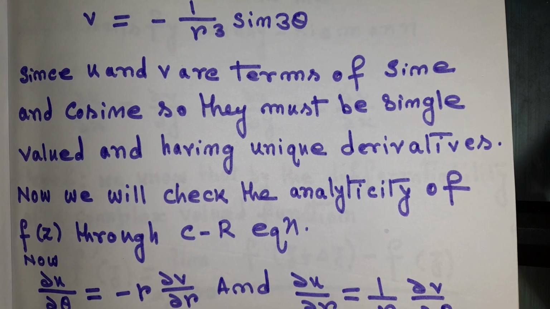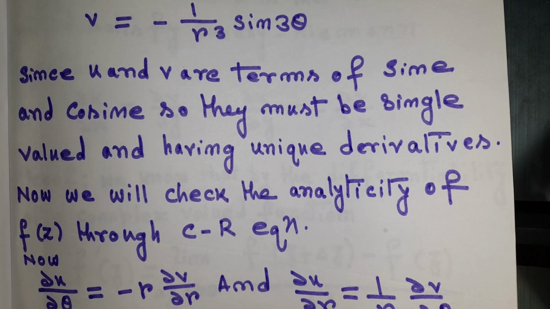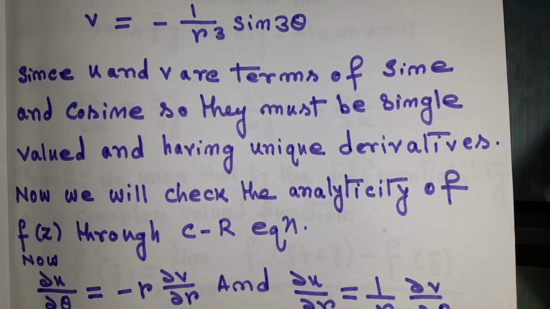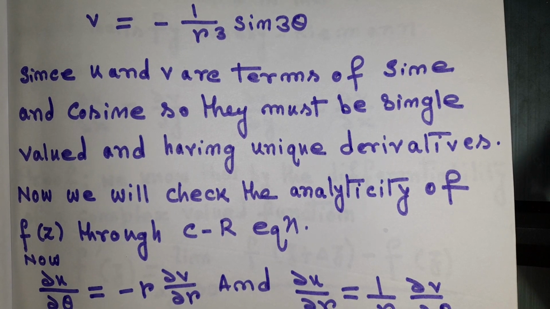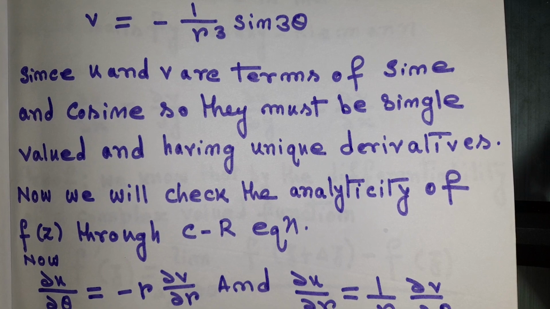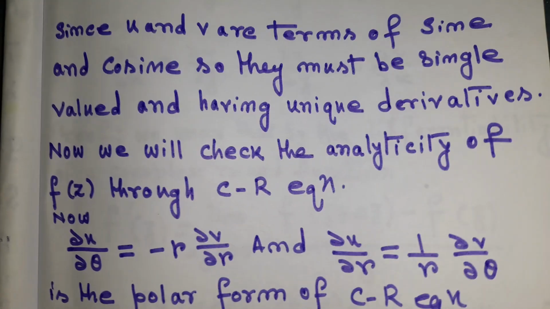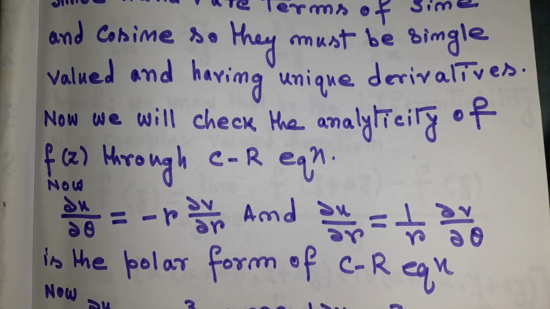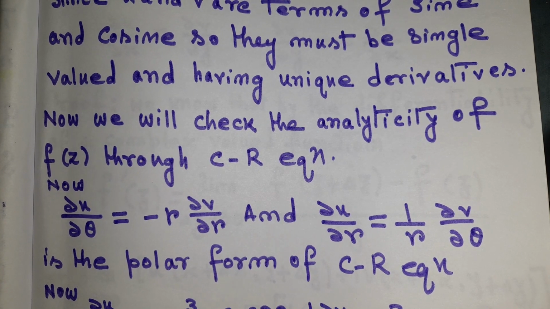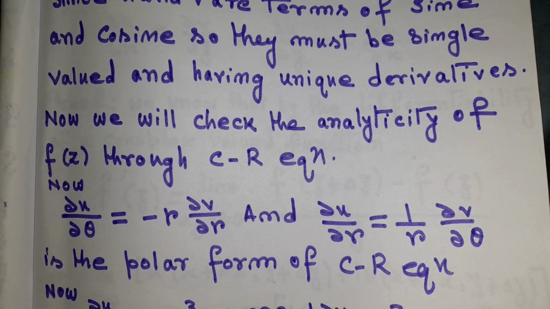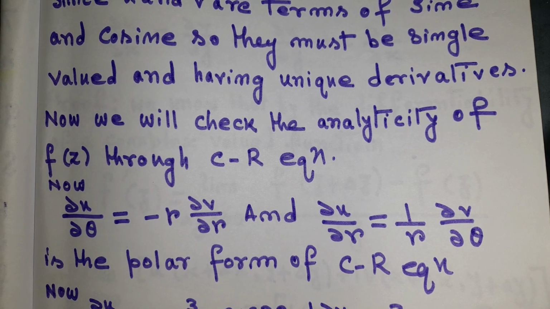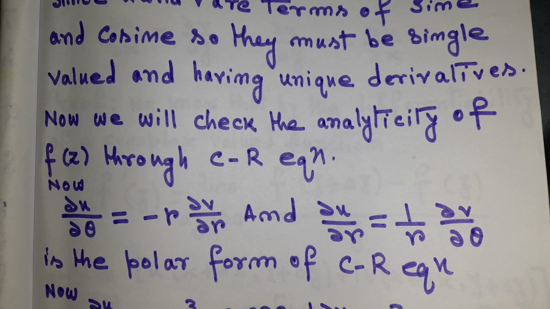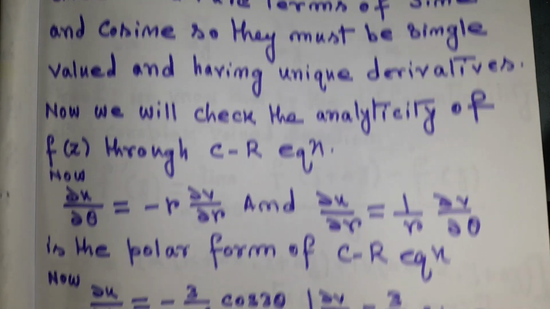You can search in Google by writing like this, whether sin 2x or sin x, or sin 3x or sin x are single valued or not, you will get the answer. So I am not going through that because it is not my part of this video. This video is basically for making you understand the analytic function, not the trigonometrical functions. So now we will check through the Cauchy-Riemann equation whether f(z) is analytic or not.